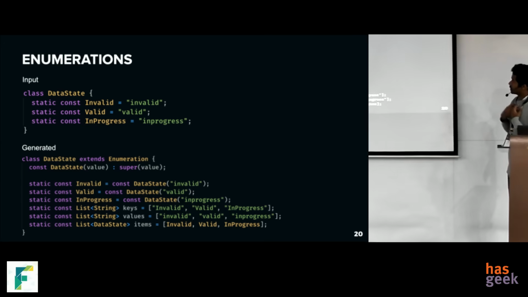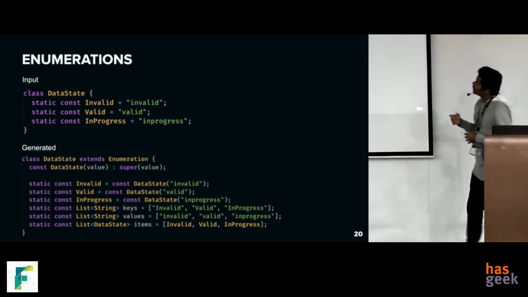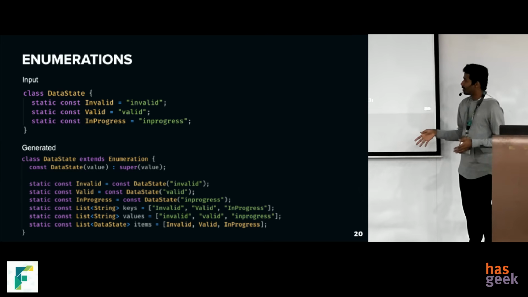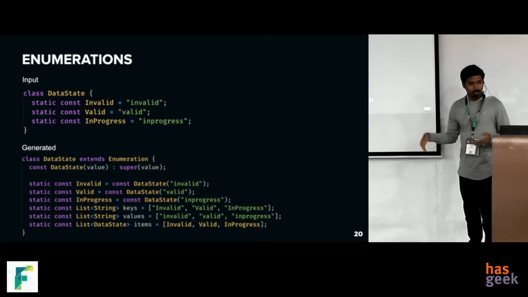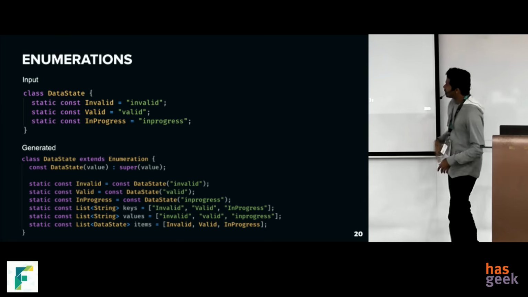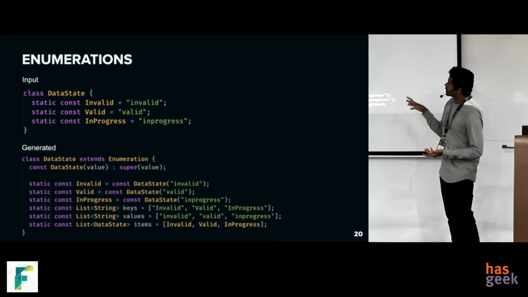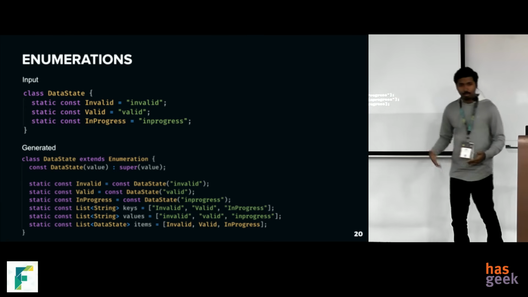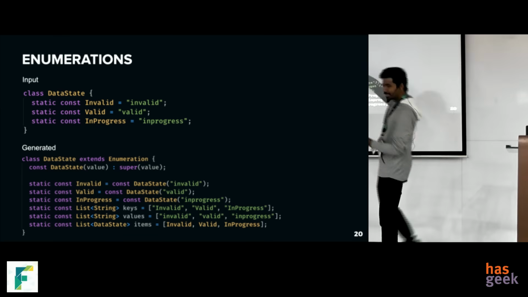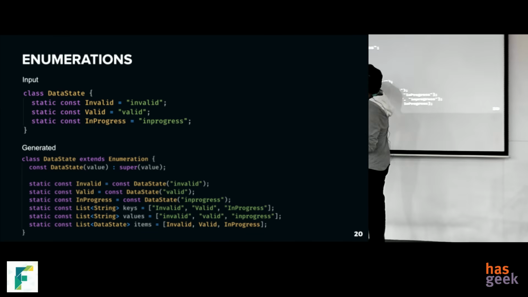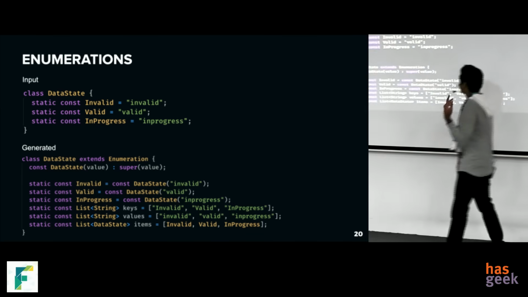And we generate enumerations. In Dart you have enumerations, but they are just integers, 0, 1, like that. But in our case, we have way too many situations where we needed a string enumeration. So here, this is basically just key value pairs, like invalid, then small letter invalid, valid, valid, like that.